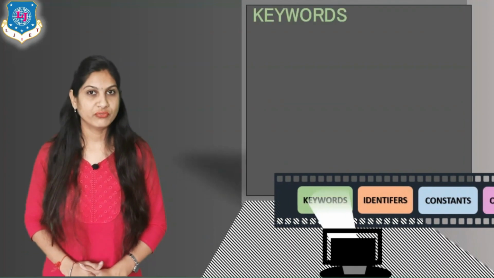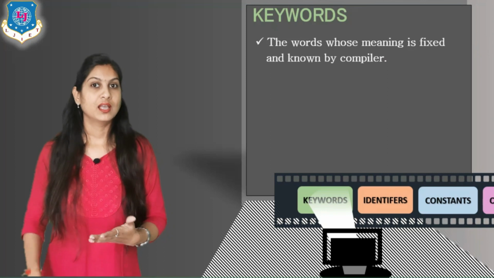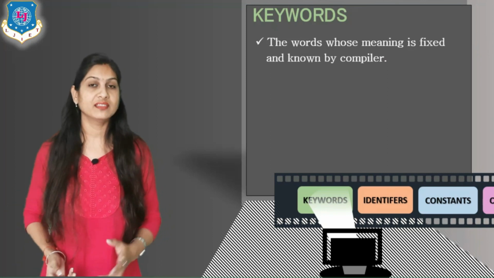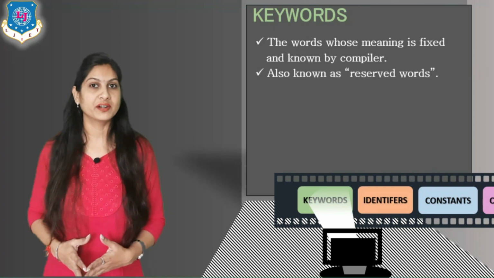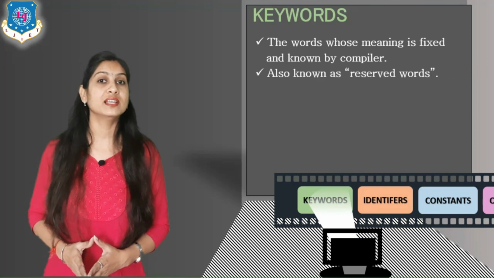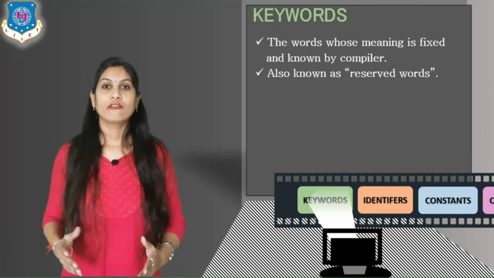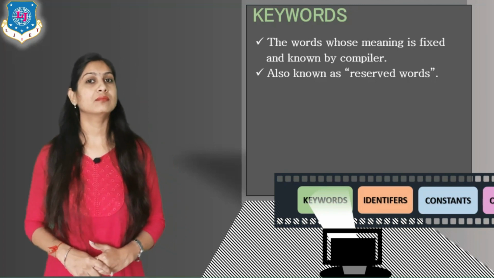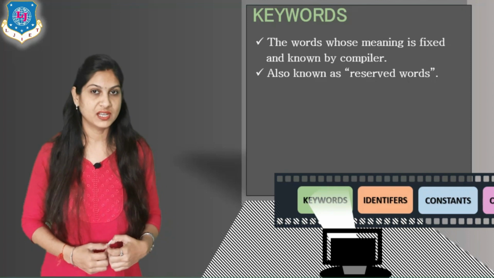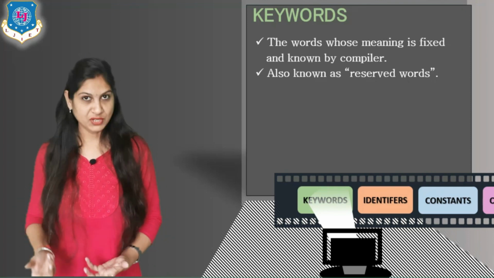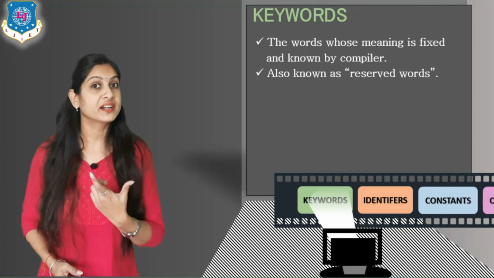Now what is the meaning of it first? The word's meaning is fixed, and how it is executed is known by the compiler. So it is also known as a reserved word. You are all aware of the word reserve. When you are booking a ticket for railway reservation, there is some reserve quota. Also when you are taking admission, the reserve quota is there. So you are all aware of the word reserve.